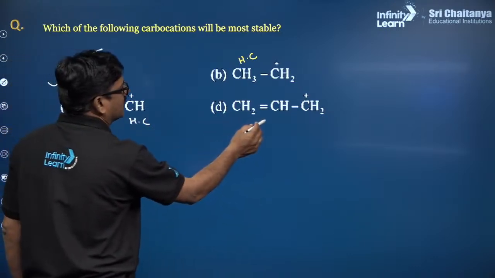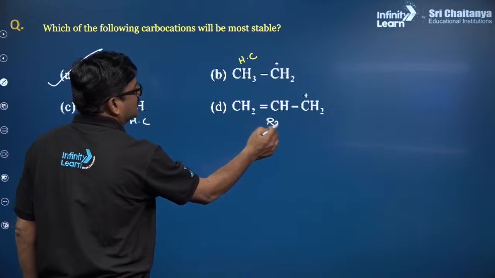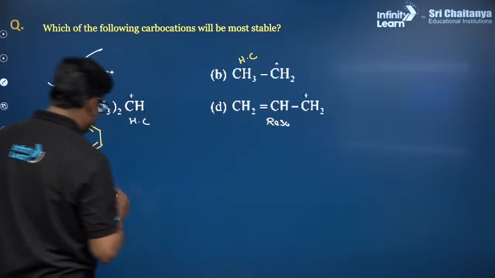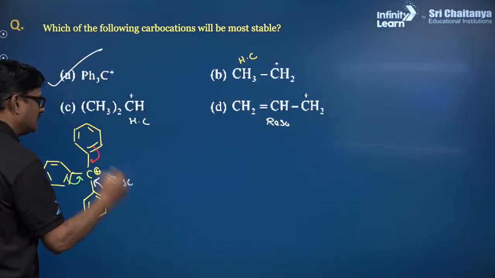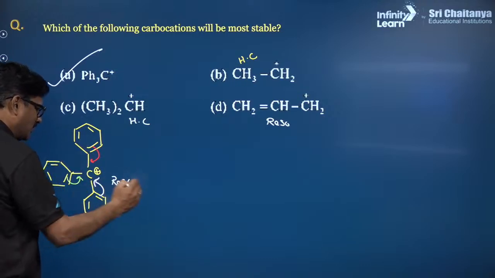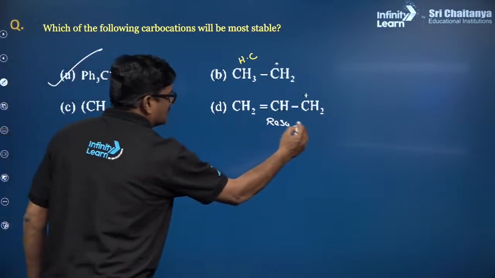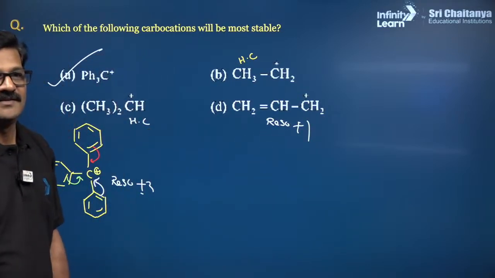Here also we are getting a resonance. And resonance is seen here 1, 2, 3 plus 3. Resonance, it is plus 1. Got it? They are easy.